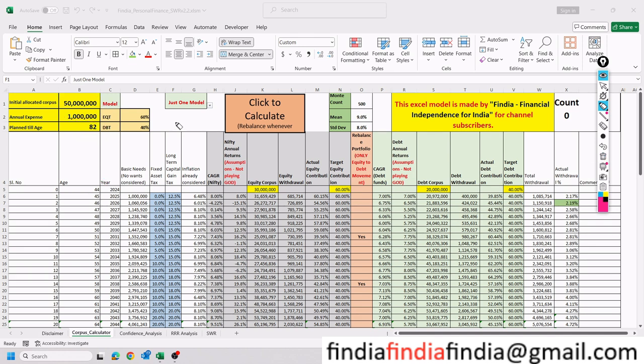Let me repeat. This is a one-time model. There's no regression happening here. It's a one-time model, and a 5 crore corpus is lasting till 82 years if I consider a 10 lakh rupees annual expense increasing at this percentage in terms of inflation. All this inflation is modeled based on this Nifty data and debt data. I have considered debt returns, I have considered Nifty returns.